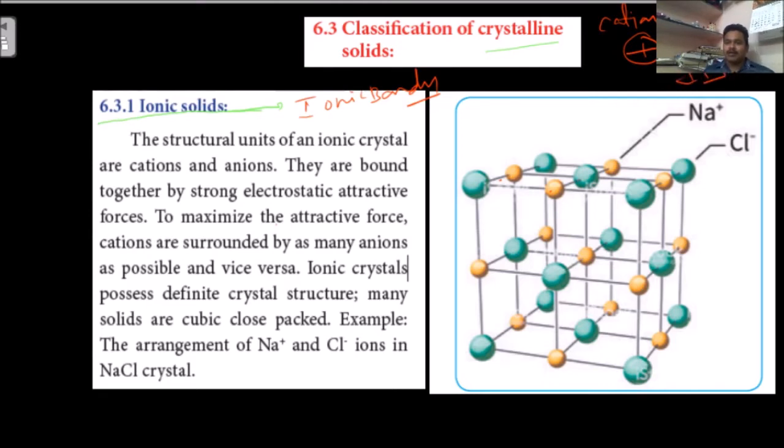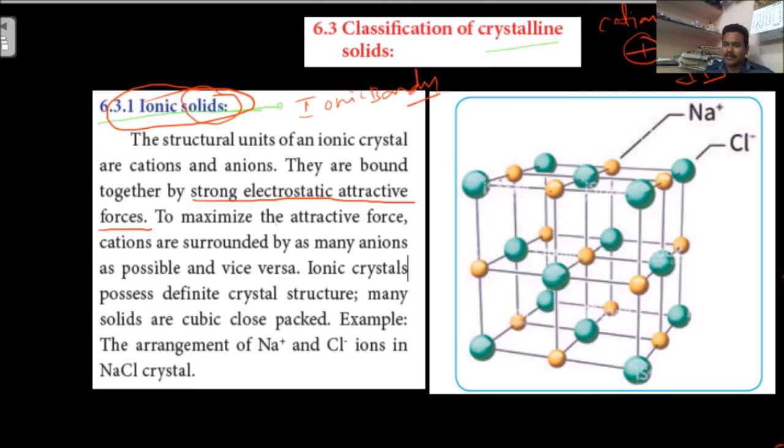These ionic bonds are responsible for the ionic solid. The point is the strong electrostatic attractive force. This is the definition of an ionic bond. For the existence of an ionic solid, an ionic bond is required, and for the ionic bond, attractive forces are required. How are the attractive forces developing?